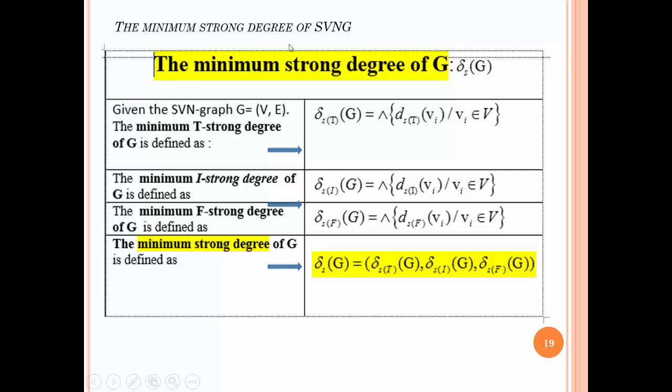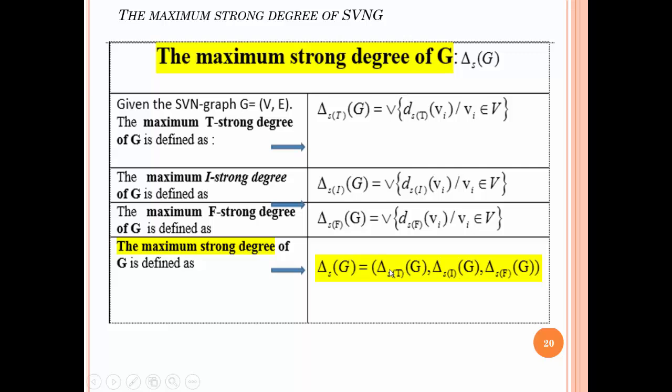The minimum strong degree of a single valued neutrosophic graph is defined in a similar way, as three minimum strong degrees of G. Also, the maximum strong degree is defined as three components: a maximum strong degree for truth membership, a maximum strong degree of indeterminacy, and a maximum strong degree of falsity.